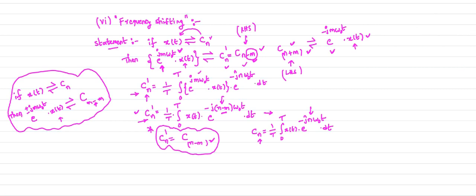Next, when it comes to the differentiation in time property, this is your seventh property, which is differentiation in time property. So we need to differentiate the signal with respect to time. So what is the statement? Later we will prove the statement. This statement is like this.